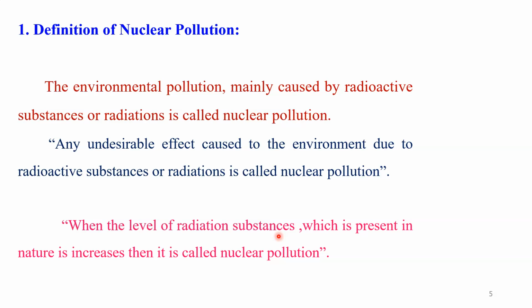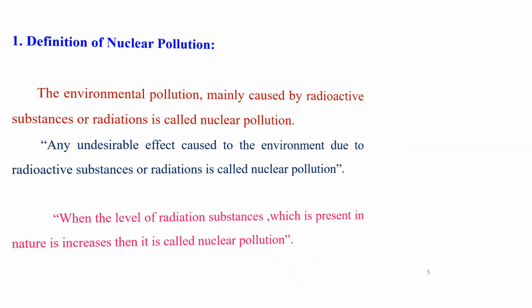Then this process or this pollution is known as nuclear pollution. If you see all these three definitions, the main thing responsible for this pollution is radiation of substances, or when this radiation is mixed in the atmosphere and its level is increased more than the normal limit, then this type of pollution is known as nuclear pollution.